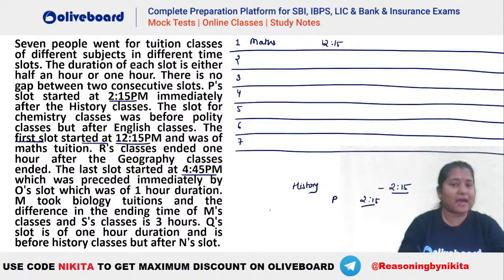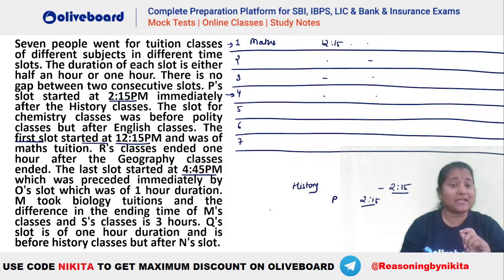Okay, let's say this is your maths. So this is 12:15 maximum. Let's say minimum, if we talk about it, this is 12:15, this can be 12:45. Then 12:45 to 1:15, then 1:15 to 1:45, then 1:45 to 2:15, right? So you can see that this can be the one which ends at 2:15. That's the minimum possibility that we can have. So we will try that later.